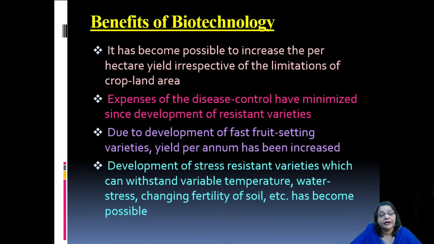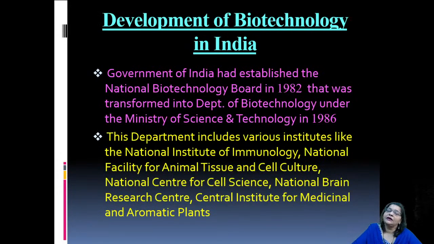And the development of stress resistant varieties which can withstand variable temperature, water stress, changing fertility of soil, etc., has become possible.